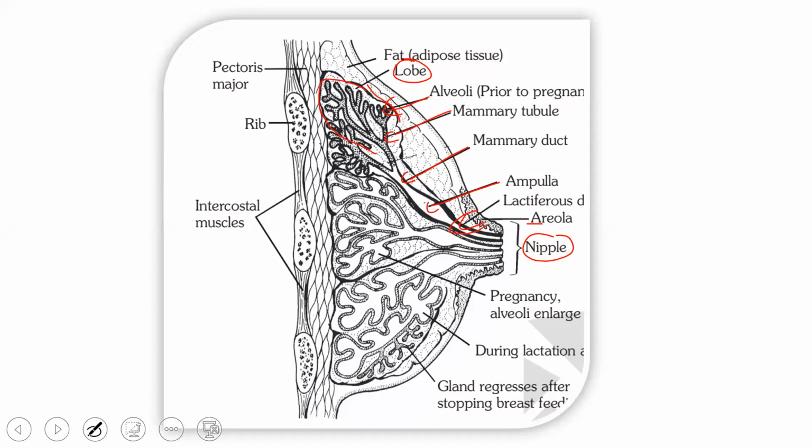During breastfeeding, it will expand and then it will regress after the feeding. During lactation, it will expand. You can see the pectoralis major muscle over here. The intercostal muscles also play a role in respiration. They are between the ribs, as you know.